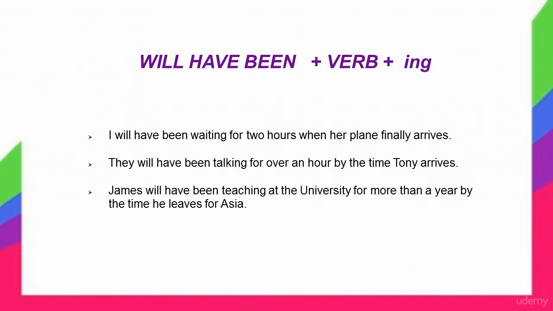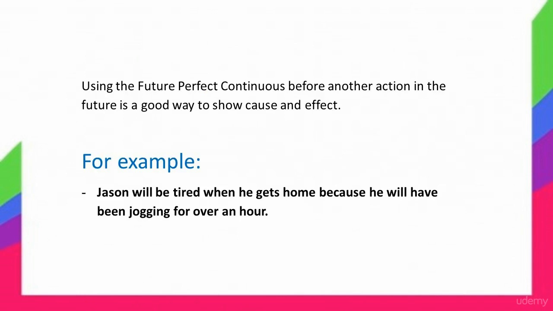I will have been waiting for 2 hours when her plane finally arrives. They will have been talking for over an hour by the time Tony arrives. James will have been teaching at the university for more than a year by the time he leaves for Asia. Using the future perfect continuous before another action in the future is a good way to show cause and effect. For example, Jason will be tired when he gets home because he will have been jogging for over an hour.